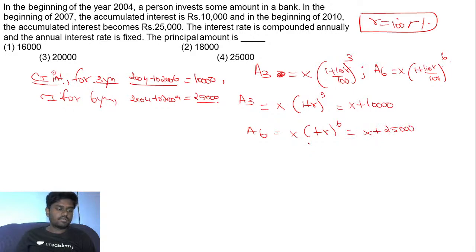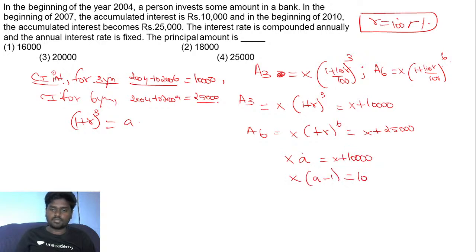Further, if I take 1 plus R, the whole cube, to be A, then I'll be getting X into A equal to X plus 10,000. If X comes to this side and I take it common, X into A minus 1 is equal to 10,000.